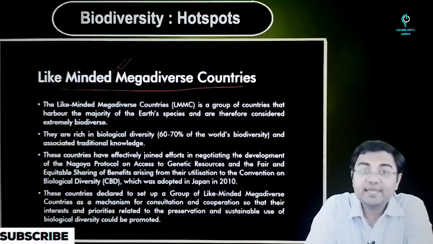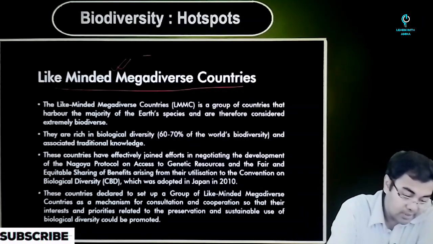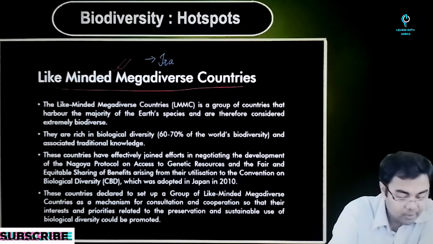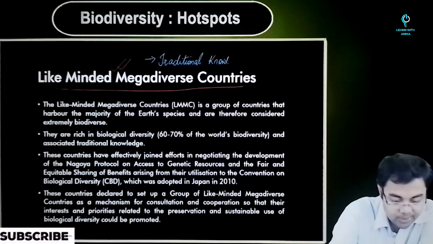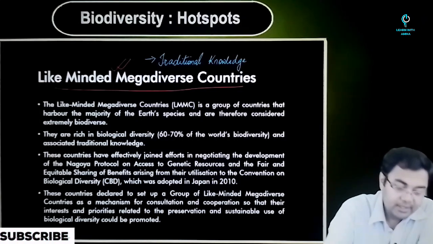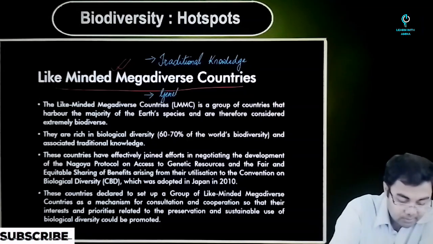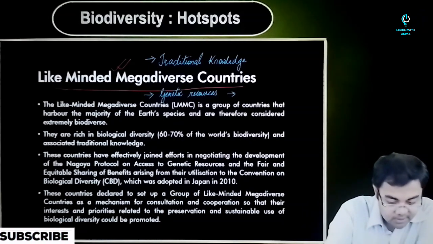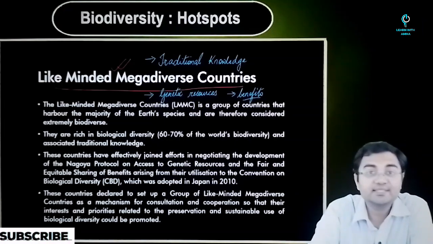Now, some of the key areas that like-minded megadiverse countries wanted to protect are very, very important to understand. One, for example, the focus that they had was on the traditional knowledge that many of these countries have with respect to the biodiversity. So this traditional knowledge should be protected. This was one. Then after that, one more thing was sharing of the genetic information and resources, and at the same time sharing of the benefits which are coming out of the resources that these countries have.